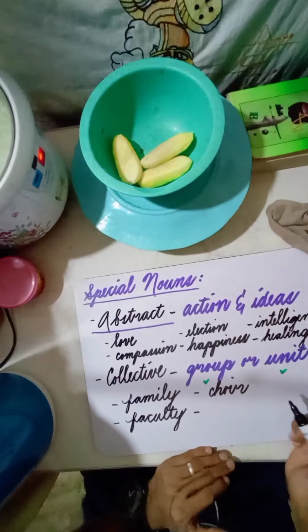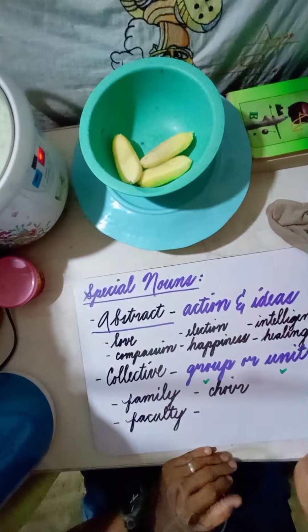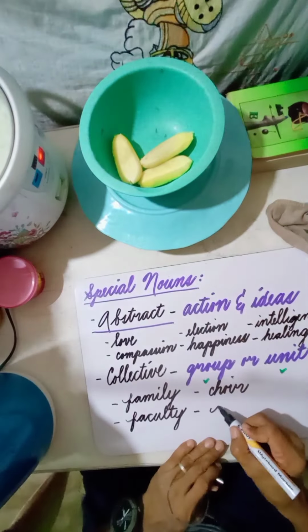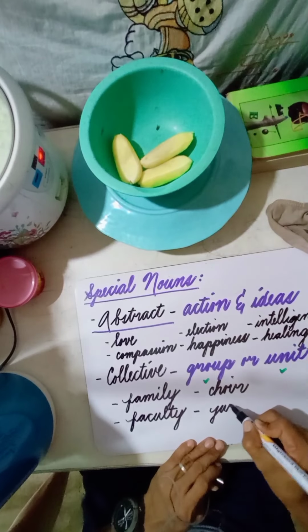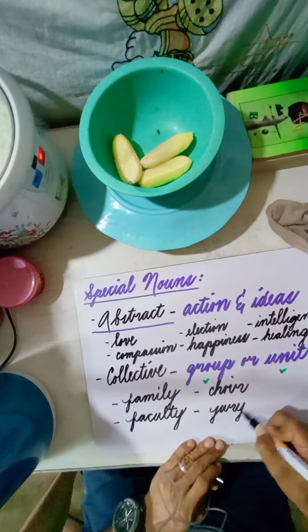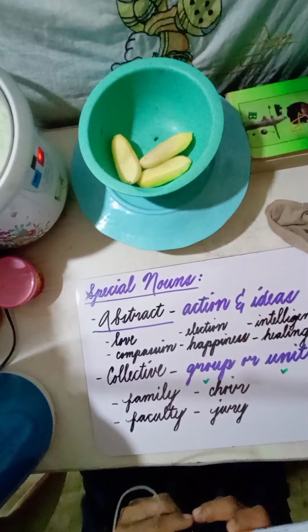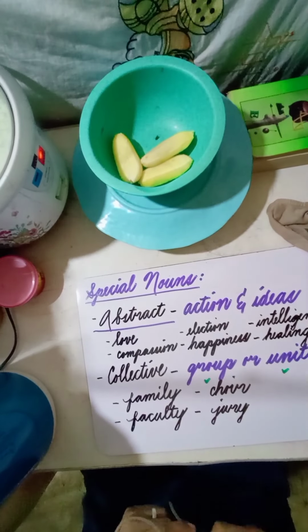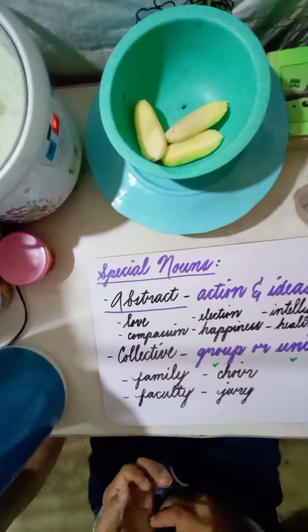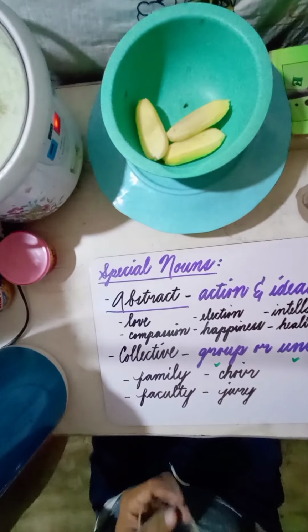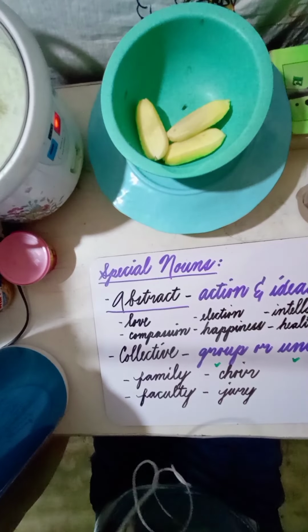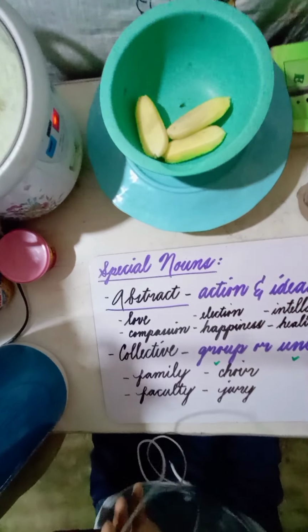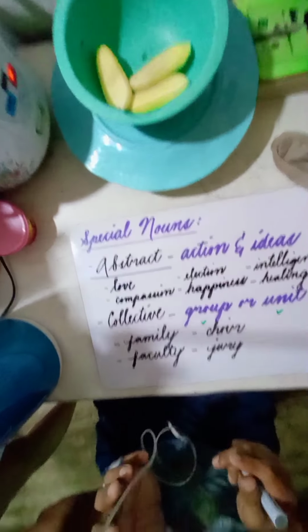They are acting as a group or a unit. We have the jury. I'm not sure if you're familiar with the word jury, but it relates with the court. I think as much as possible, a jury has different members making one decision for a particular case.